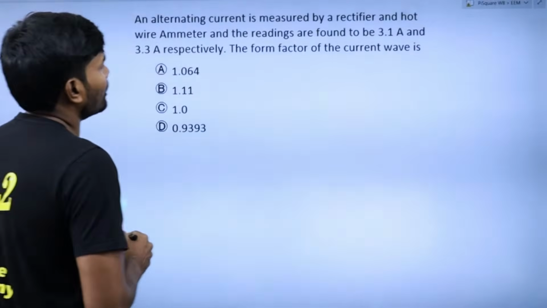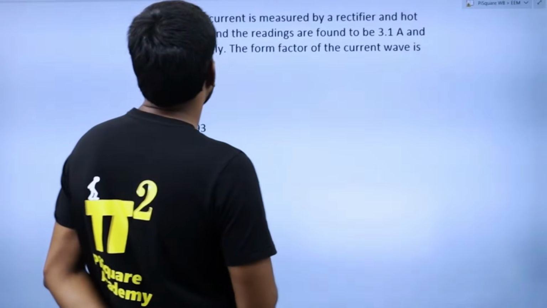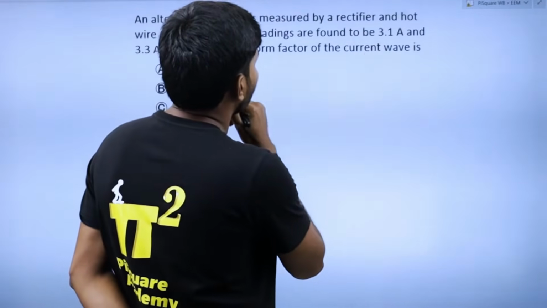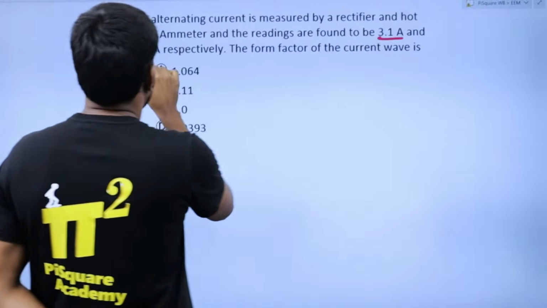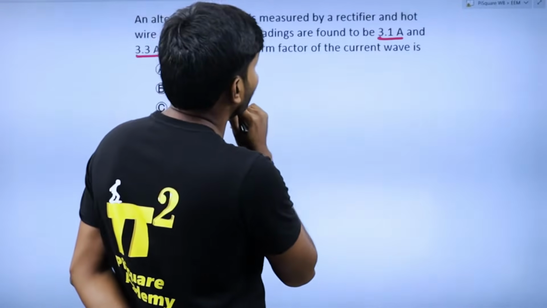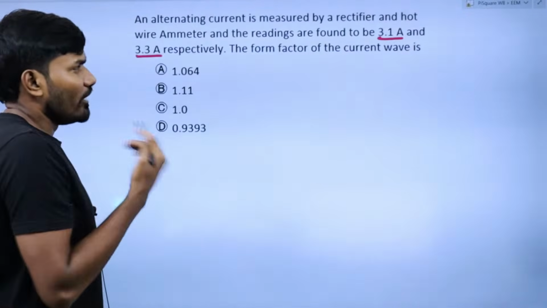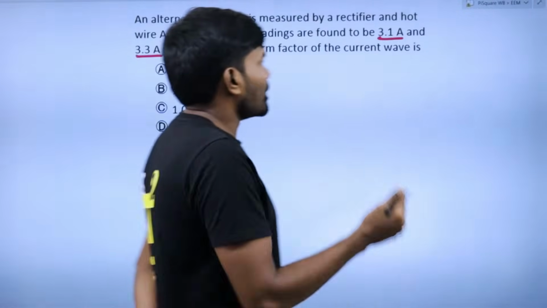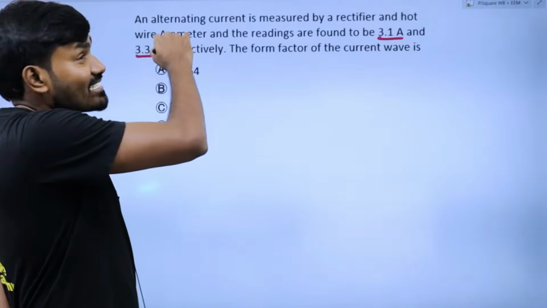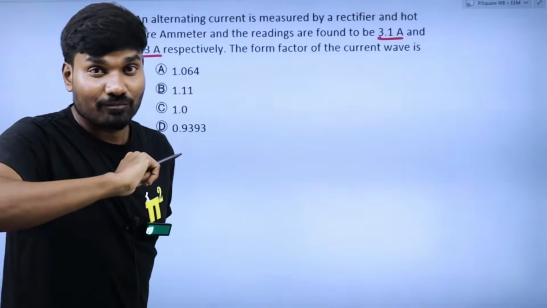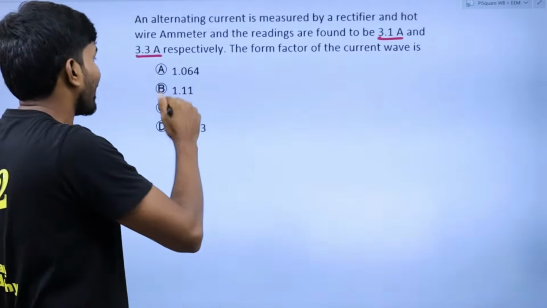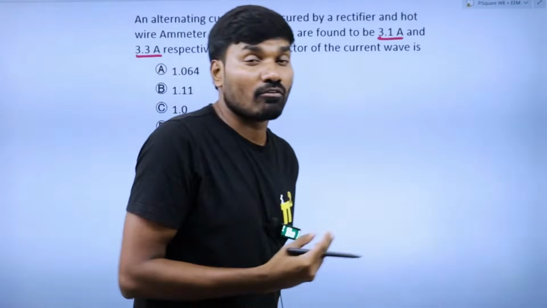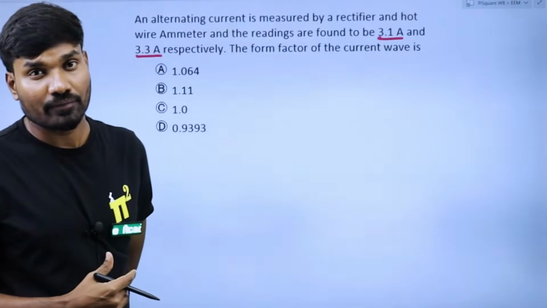Let's see. An alternating current is measured by rectifier and hot wire ammeter, and the readings are found to be 3.1 and 3.3 ampere respectively. The form factor of the current wave is. Now if it is a sine wave, we could directly say the answer is option B. But the question doesn't say sine wave, we know it's only alternating.